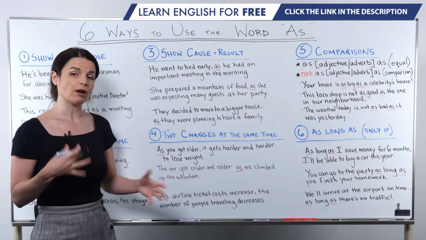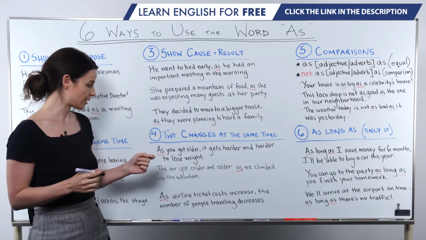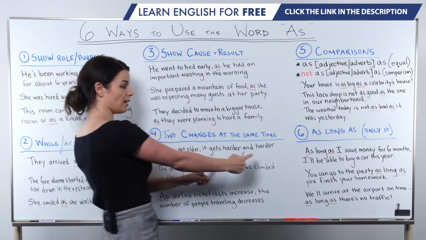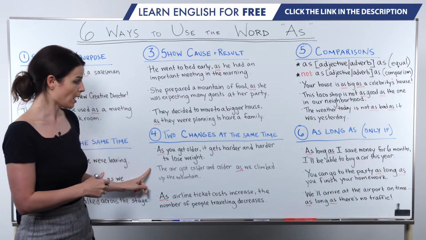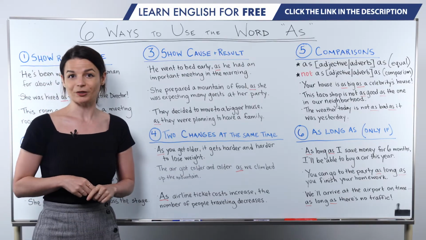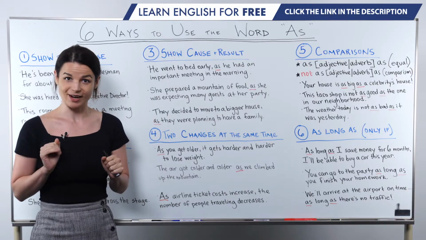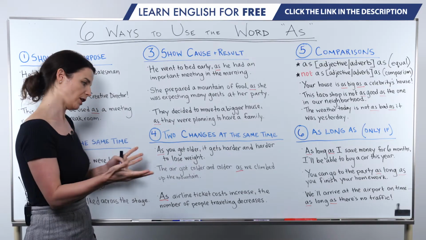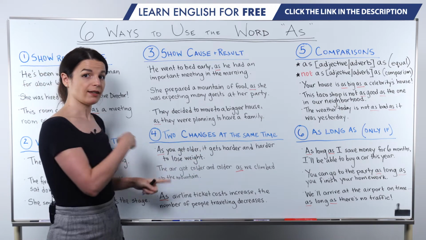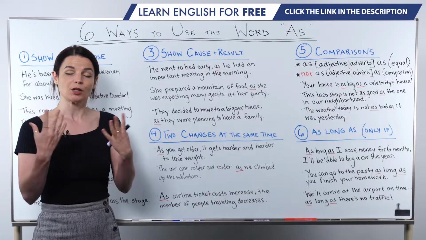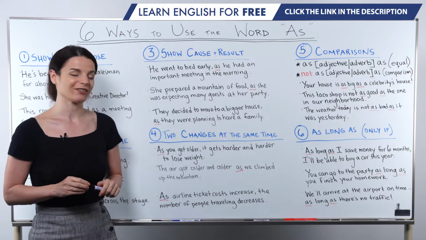We connect these ideas with "and." So this sentence follows the same kind of pattern as the first one, but we can move this "as" section to the end of the sentence. In this case, I could say, "As we climbed up the mountain, the air got colder and colder," and it's still 100% correct. It's up to you to choose which part you want to emphasize. Generally, the part at the beginning of the sentence is going to sound like it has a little bit more emphasis. So you can choose which position is best for you.